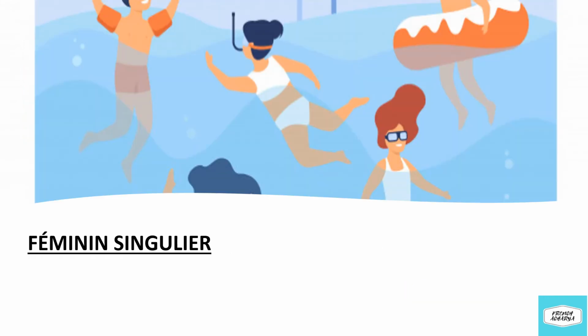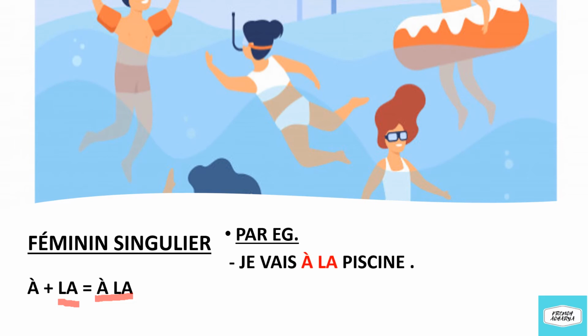The contracted article for feminine singular nouns. We will be contracting our preposition with the definite article la, which is used for feminine singular nouns. So we are contracting à with la, it will become à la. For example, je vais à la piscine. I'm going to the swimming pool. We all know piscine is ending in E, it is feminine. So for feminine nouns, we are using à la as the contracted article.